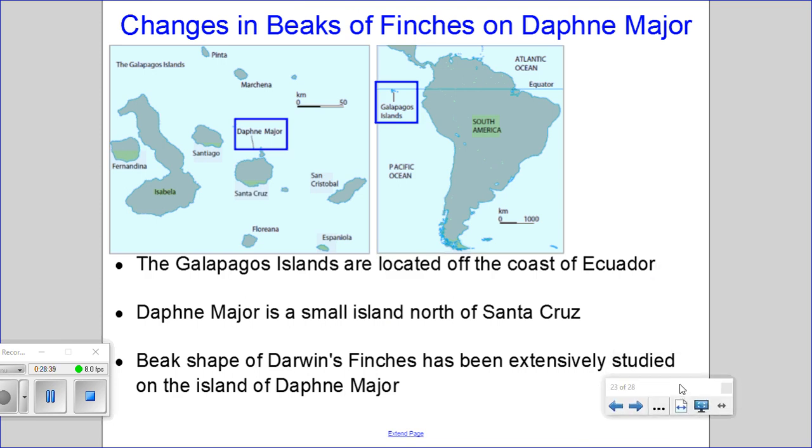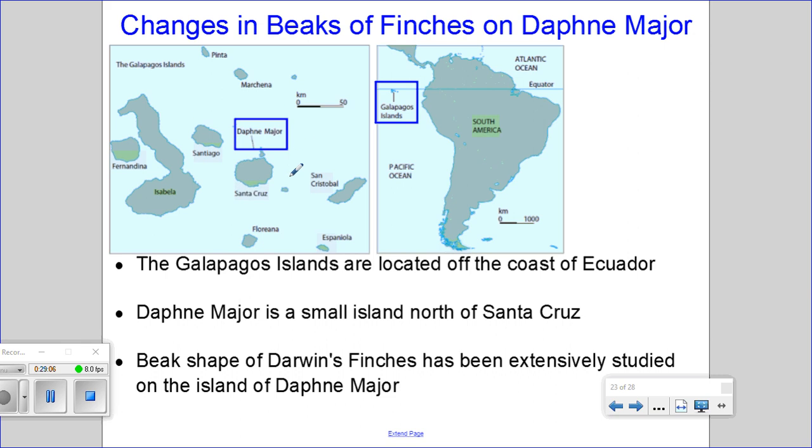Now, another example of natural selection is that of Darwin's finches. In the Galapagos Islands, as I mentioned, which are located off the coast of Ecuador, there is a small island called Daphne Major, which is located north of the island called Santa Cruz.